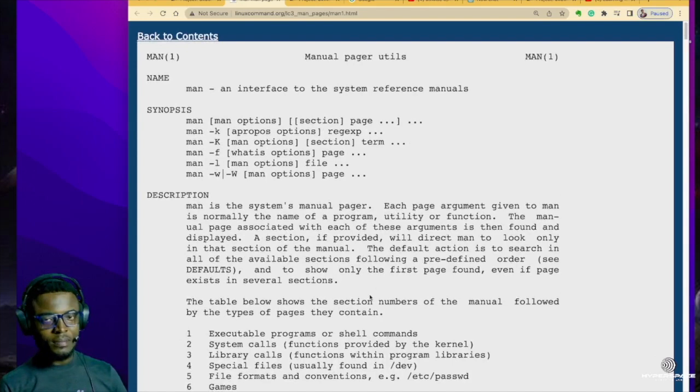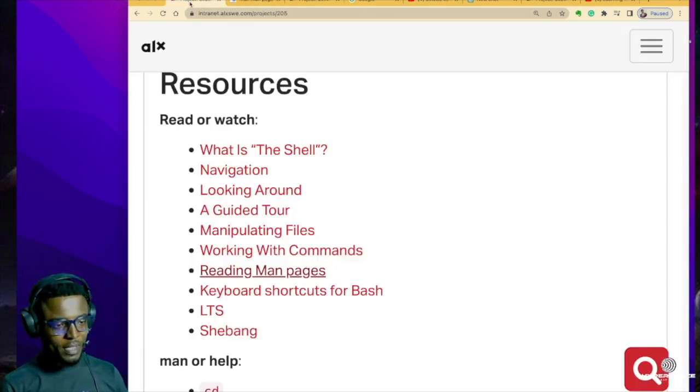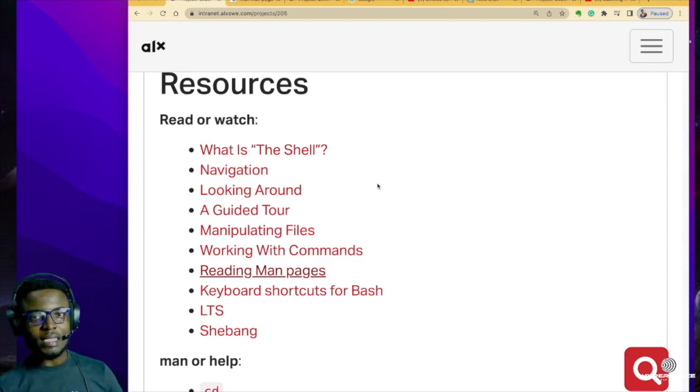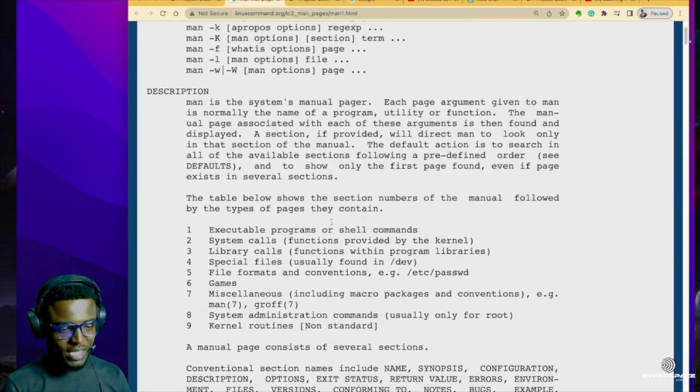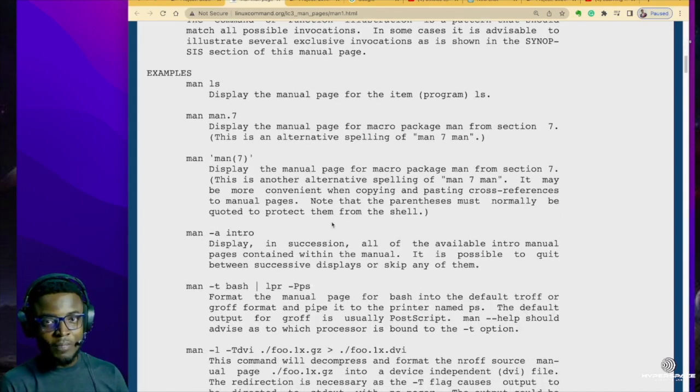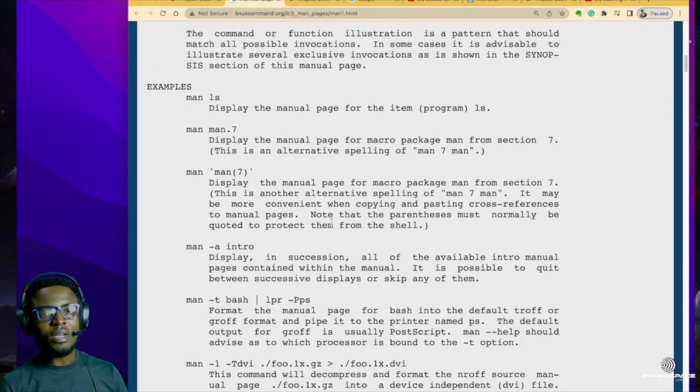So for instance, I've been given a project in Shell. I'm trying to understand the project, and then I open one of the resources attached to it, and it takes me to a page that has so much information that I do not know where to start from. Now, I'm not saying that these resources are not important. Eventually, you would have to come back to them, and I always come back to them. But as a beginner, if you throw this at me, you're just throwing me into a sea of confusion, and you may end up discouraging me.